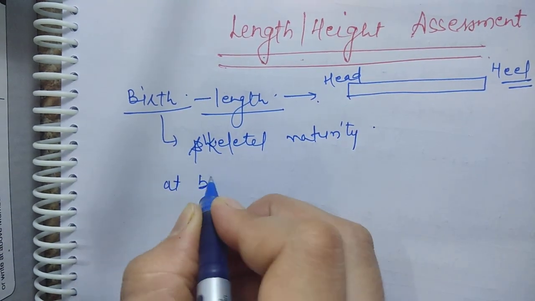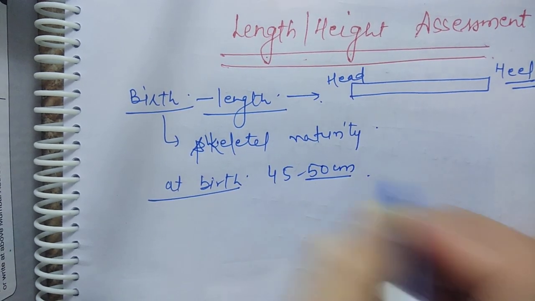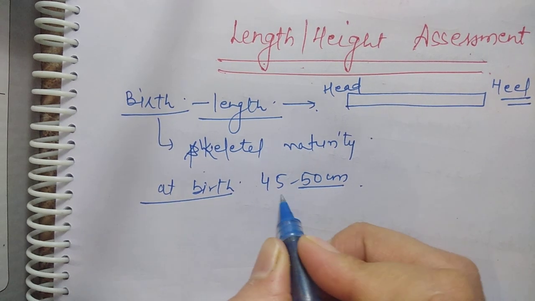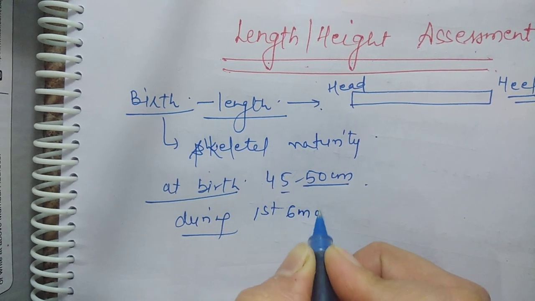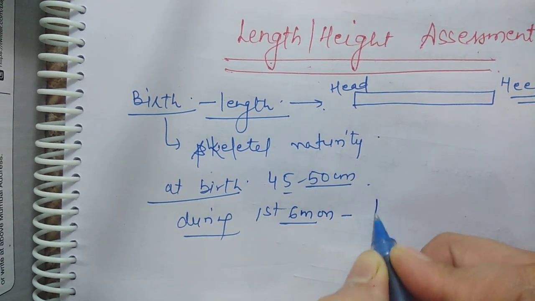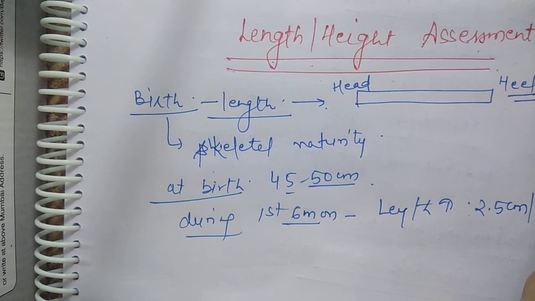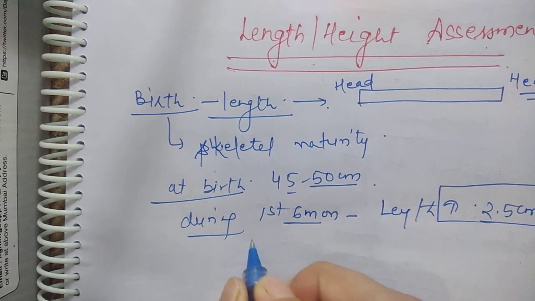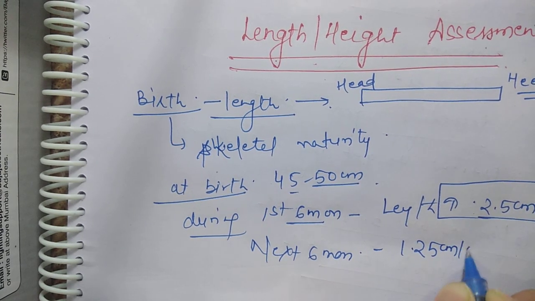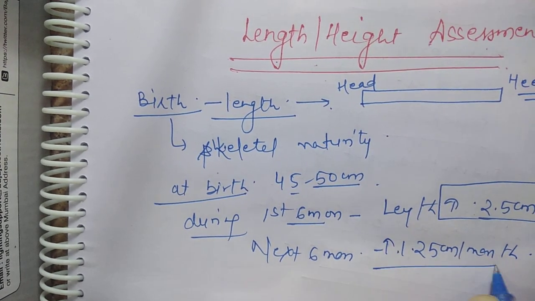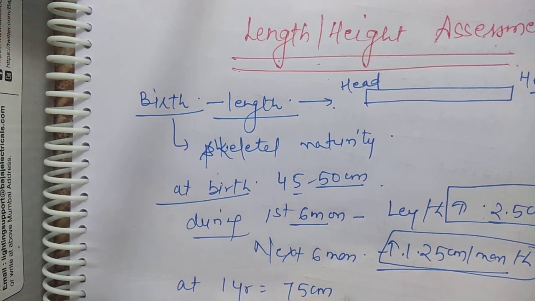At birth, the normal length is 45 to 50 centimeter. During the first 6 months, length increases 2.5 centimeter per month. In the next 6 months, it is increasing 1.25 centimeter per month. So at the age of 1 year, the length is 75 centimeter.